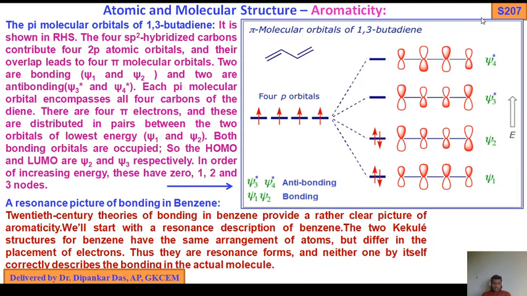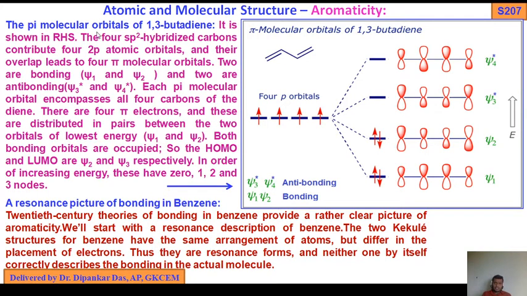What the 1,3-butadiene pi molecular orbital says is that there are 4 sp2 hybridized carbon atoms. Later we will check this during the determination of aromatic, anti-aromatic, non-aromatic compounds, sp2, sp3.